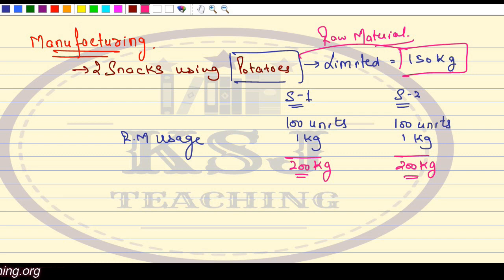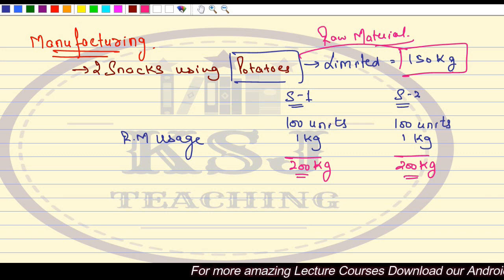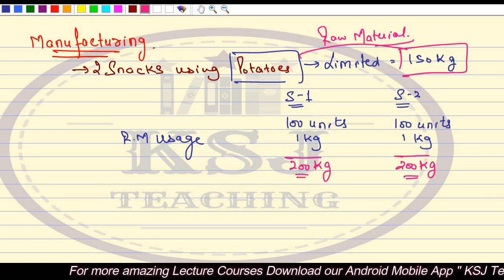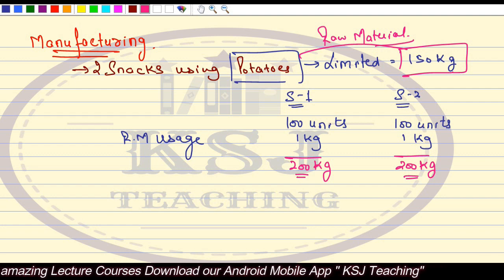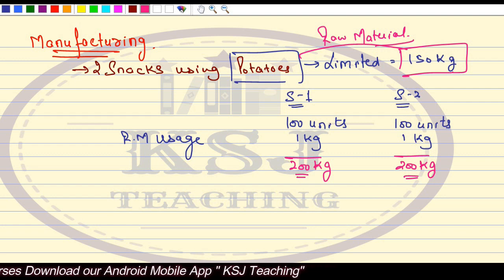Now this potato, this raw material, becomes my limiting factor. This becomes my key factor. On this basis I will decide how much quantity of which snack is to be made.